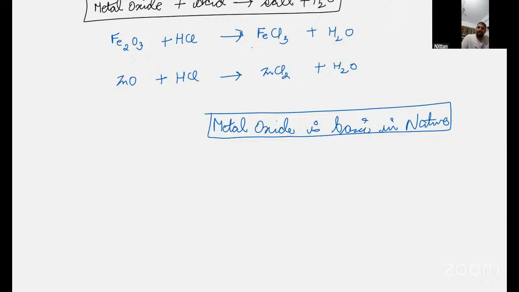See, we know that the key of a car is made up of metal. Correct? Now metal in the atmosphere reacts with oxygen and the outer layer becomes metal oxide. Are you getting my point? The outer layer of a key has become a metal oxide. That metal oxide, where the bee sting is, you can rub it.